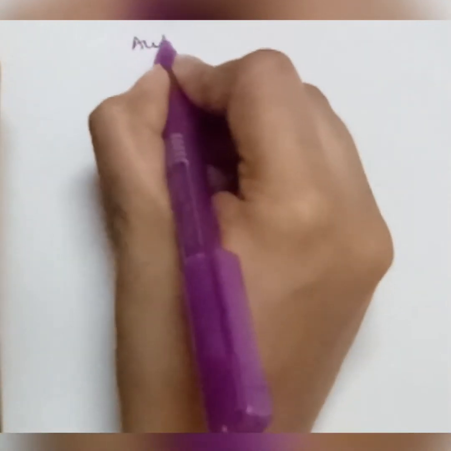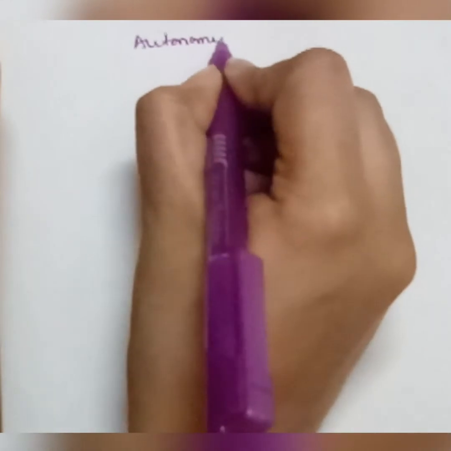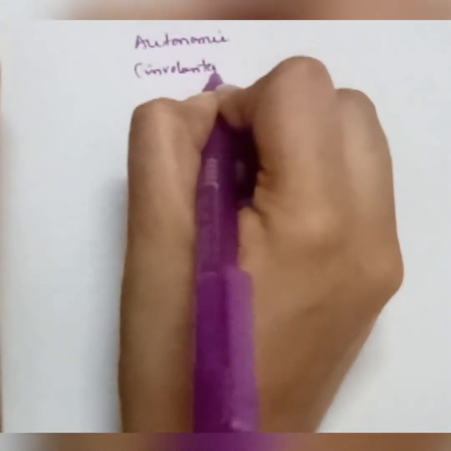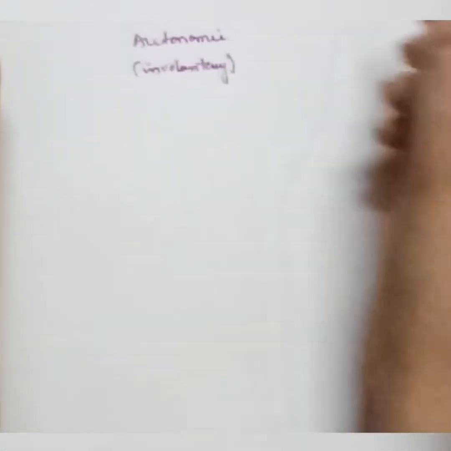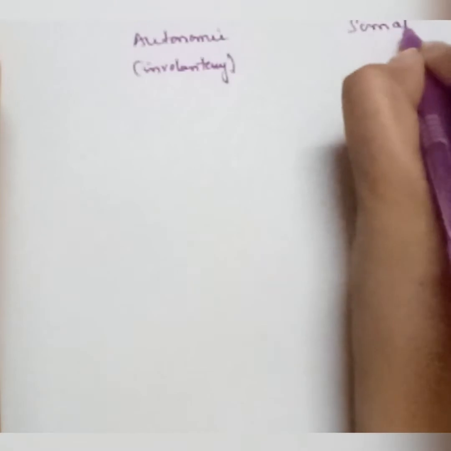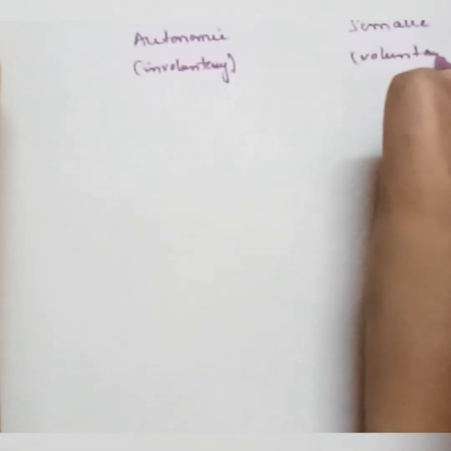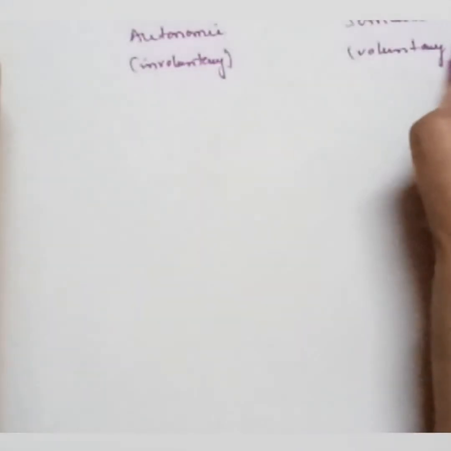Then we have the functional division of the nervous system. As we know, the nervous system consists of the central nervous system and the peripheral nervous system. The peripheral nervous system is further classified as the autonomic nervous system, which controls involuntary action, and the somatic nervous system, which controls voluntary actions such as muscular movement and sensation.